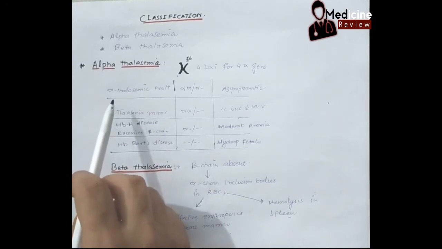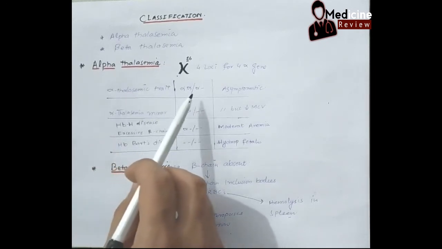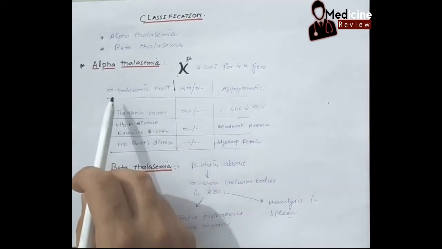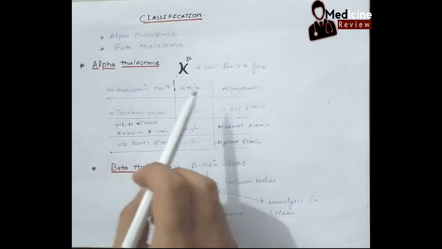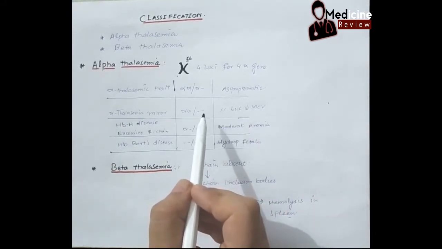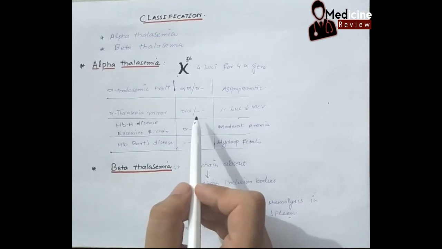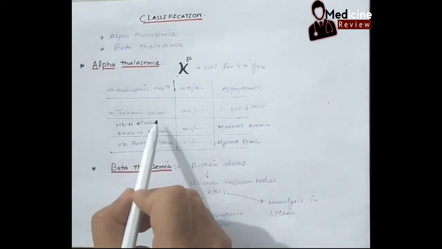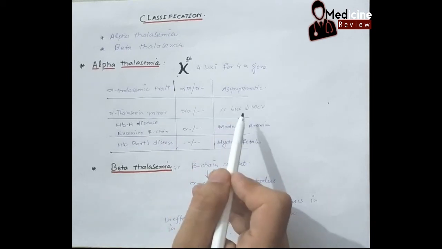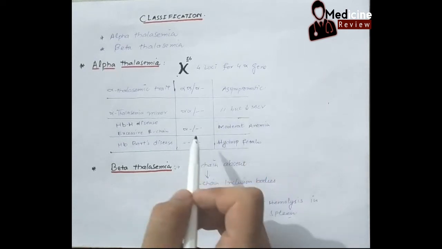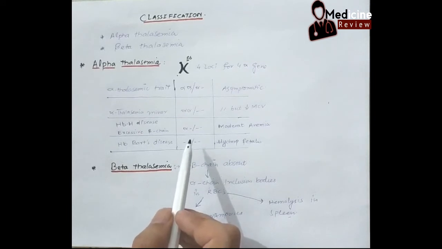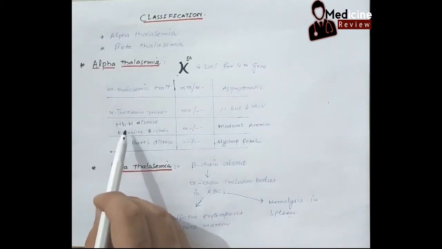Now look at the disease process. If one alpha gene is absent on chromosome number 16, then we call it the alpha thalassemia trait, and the patient will be asymptomatic. Now if 2 alpha globin chain genes are deleted, then it is alpha thalassemia minor. There will be no symptoms, the patient will still be asymptomatic, but there can be mild anemia because of decreased MCV. Now, if 3 genes on chromosome number 16 are deleted, then we call it hemoglobin H disease.